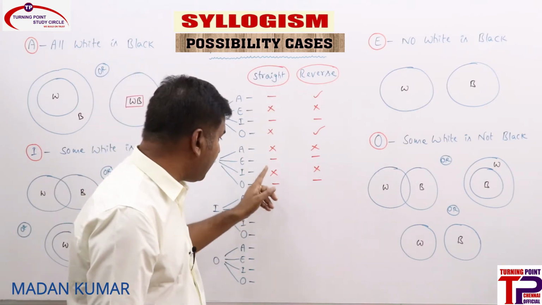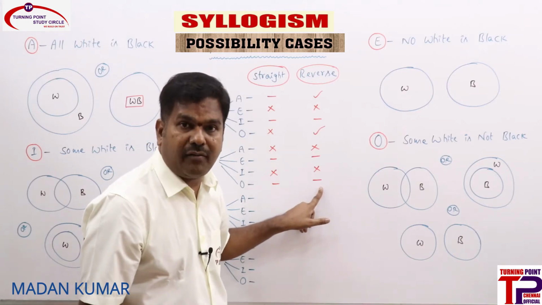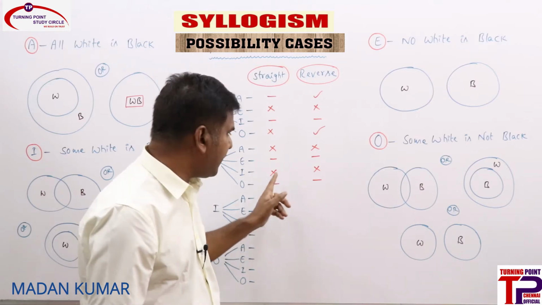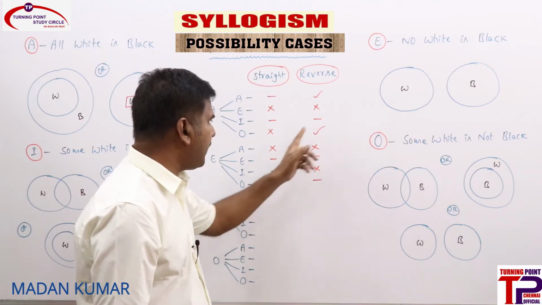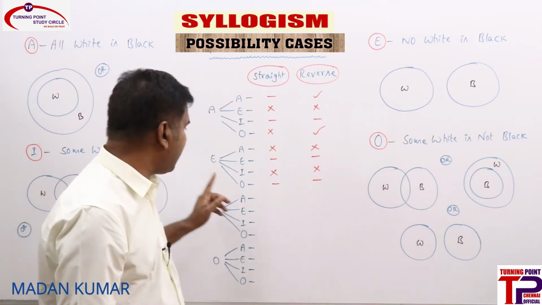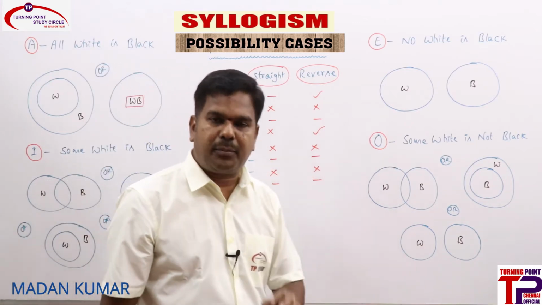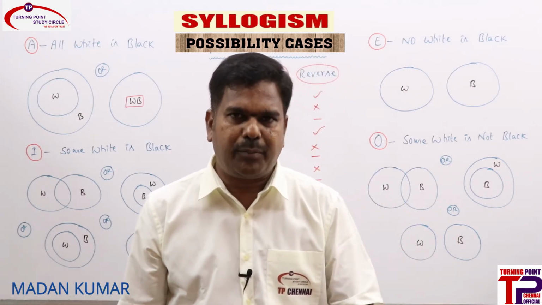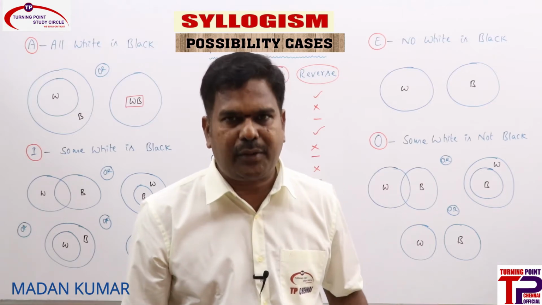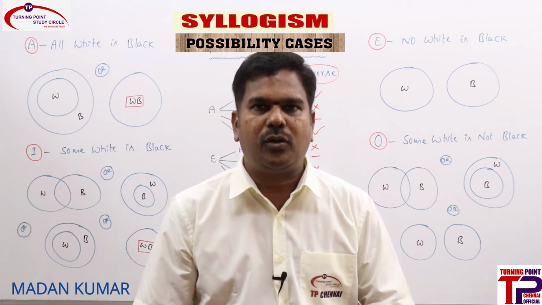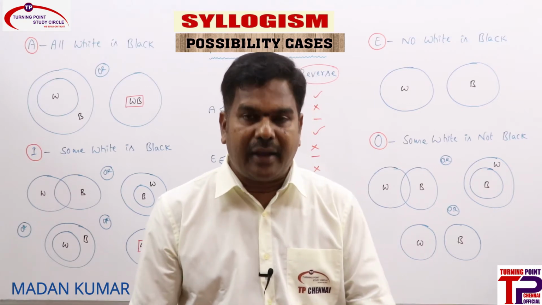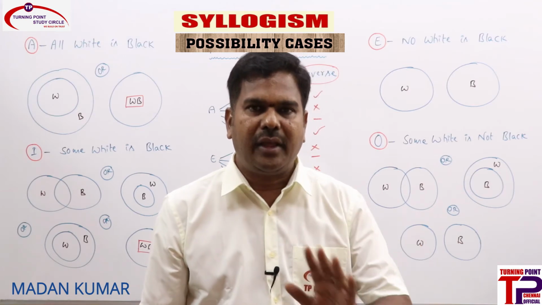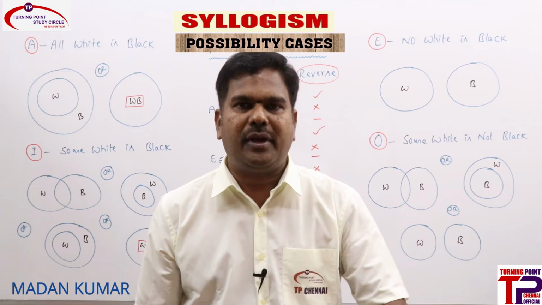That is the reason I am not putting a cross mark here, I am just putting a hyphen. Whenever it directly follows, it is a definite statement, so I am just putting a hyphen. Other than that, whether it follows or not, we put a tick mark or a cross mark. Now you see that for the E statement, none follows. That means no possibilities are there for the E statement. Blindly remember, whenever any possibilities based on an E statement are being given, simply conclude there are no possibilities for the E statement.